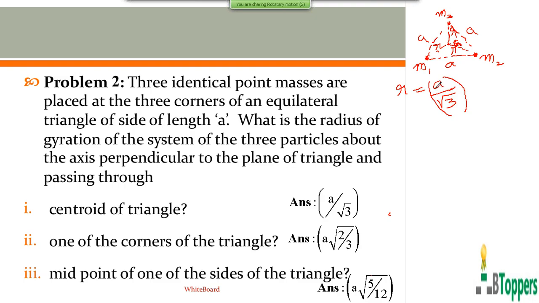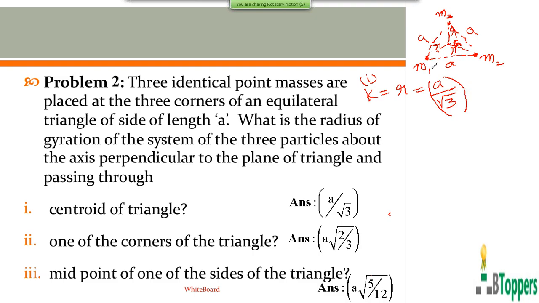So as I discussed in the first special case in the calculation of the moment of inertia and radius of gyration of a system of particles, if all the particles of the system are situated at the same distance from the axis, then the radius of gyration of the system of particles will be the same as the distance of each particle from the axis.